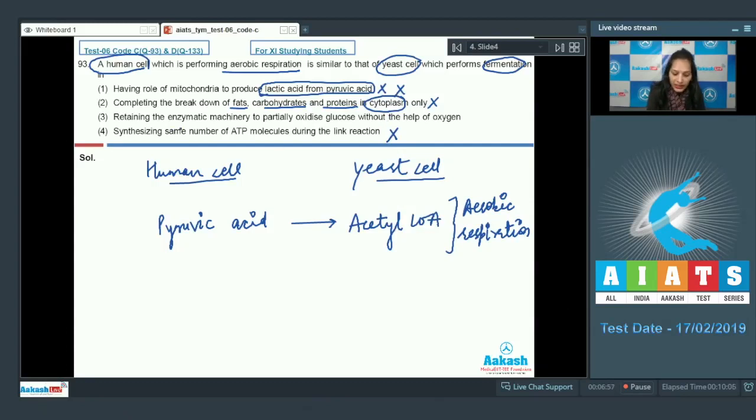Third one, retaining the enzymatic machinery to partially oxidize glucose without the help of oxygen, and this step is called glycolysis. During glycolysis, there is a partial oxidation of glucose without the help of oxygen, and glycolysis is the common step between aerobic and anaerobic respiration. So this is the similarity between the aerobic respiration and the fermentation. So the correct option for the given question is option number 3. Let's move to the next question.